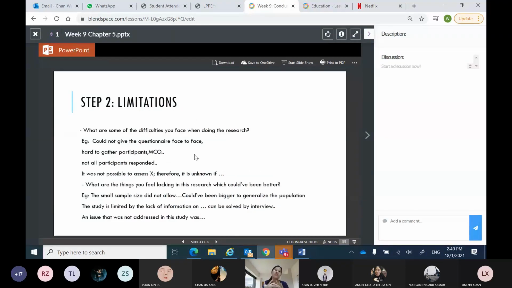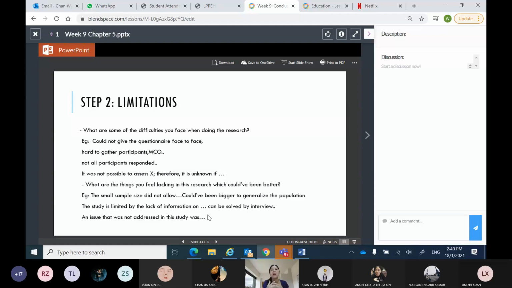So the limitations refer to some of the difficulties, challenges, and shortcomings of your research paper. So what are some of the things that you feel are lacking in your research that you could have done better? Probably the sample size of 50 is too small. Probably 200 will be better, so that it can generalize to the entire population. Maybe in some parts it would be better if you conducted a mixed method research, so that you can collect data via interviews. So the data that you find is more credible.